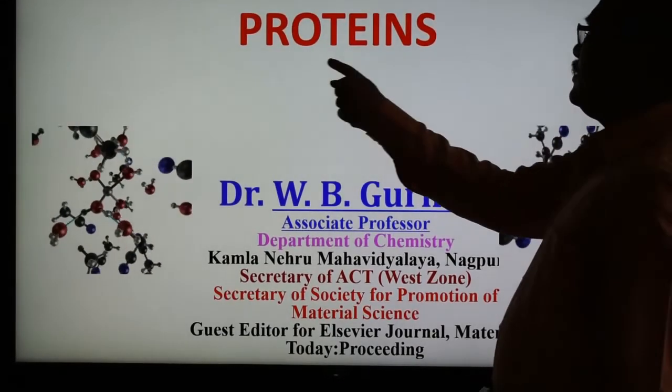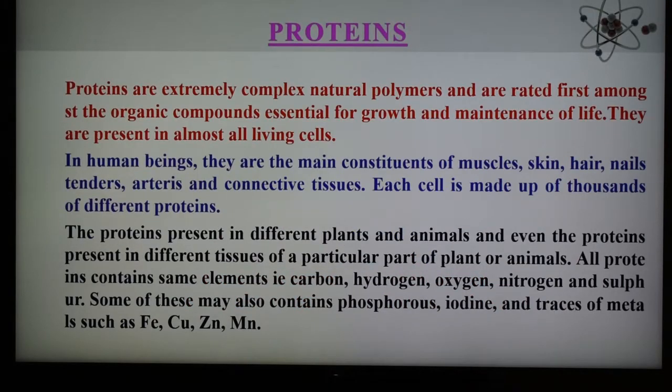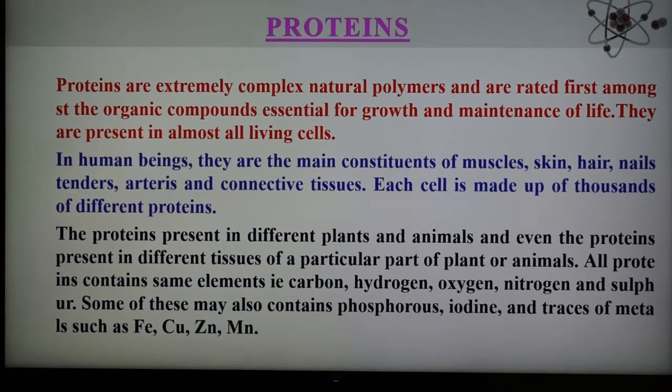So today's topic is protein, and first we are going to see what is meant by protein. As we know, protein is a Greek word obtained from the word proteos, meaning first. These proteins are extremely complex natural polymers and are first among the organic compounds essential for the growth and maintenance of life.